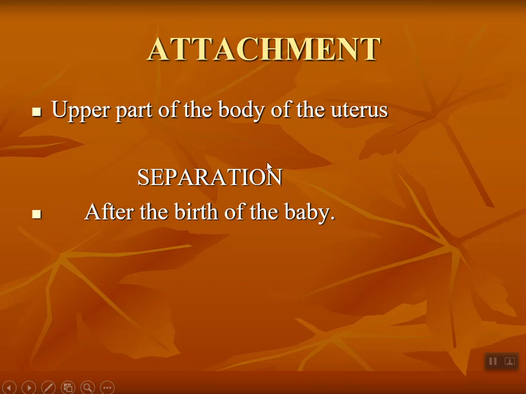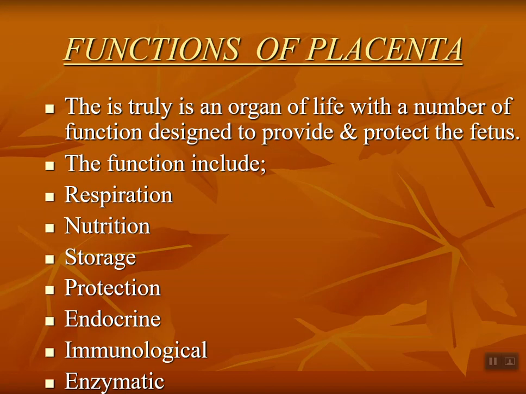Attachment: it is attached to the upper part of the body of the uterus, that is the fundus. If it is attached in the lower part, it is known as placenta previa. Separation: the placenta will be separated from the uterine body after the birth of the baby. But if it separates earlier, that is known as abruptio placenta. So placenta previa and abruptio placenta both come under antepartum hemorrhage.